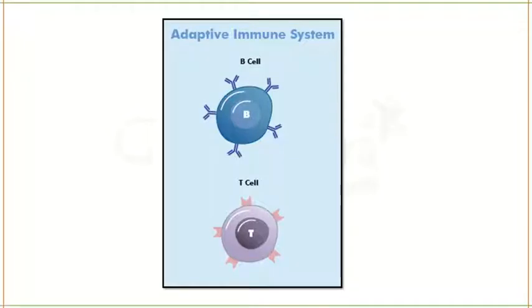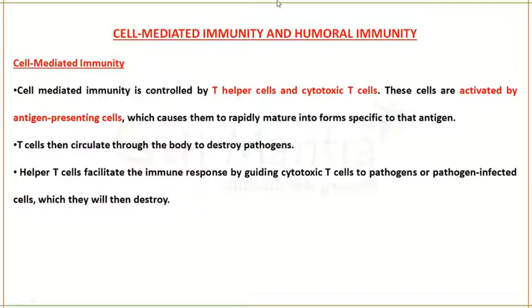In the adaptive immune system, B cells and T cells play the major role. So what is cell mediated immunity and humoral mediated immunity? Cell mediated immunity is controlled by the T helper cells, which are TH cells, and cytotoxic T cells, which are TC cells.